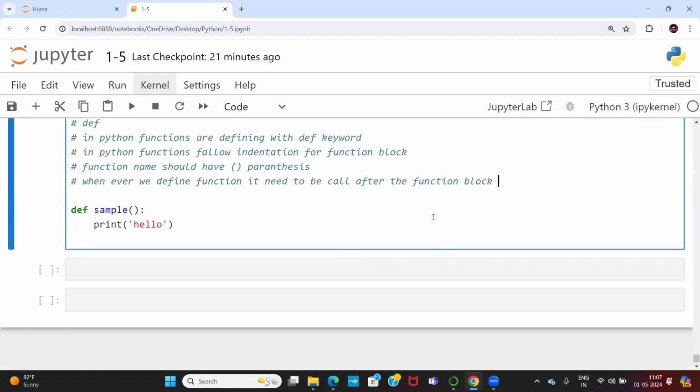We already discussed functions, sir. No, Vada? We already discussed.